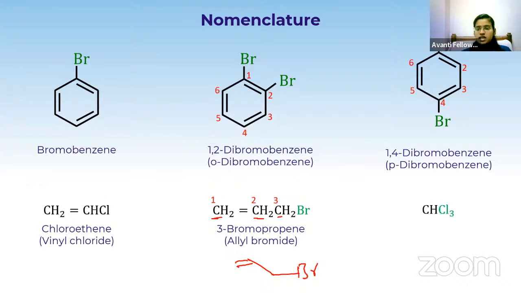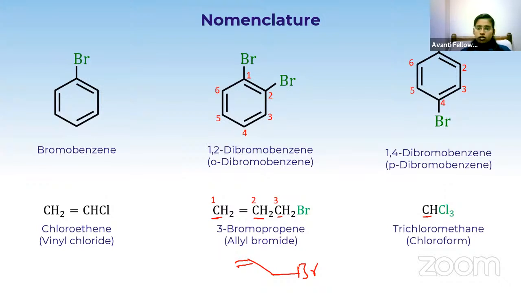And CHCl3. So it is trichloromethane. Since we have only 1 carbon, it is methane, and 3 chlorines are attached. So it is trichloromethane, and the common name is chloroform. Is it clear for all of you?